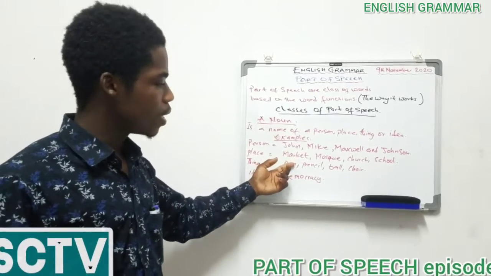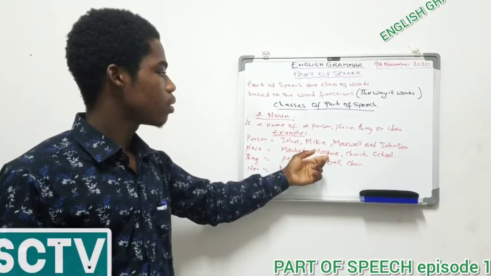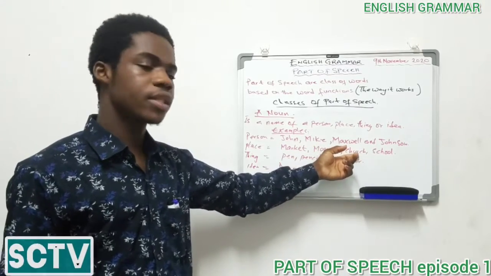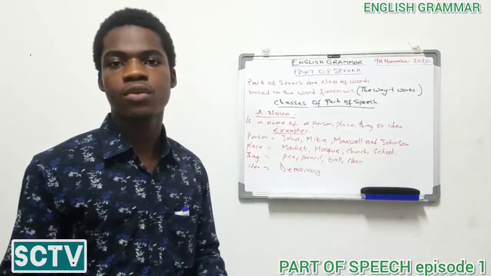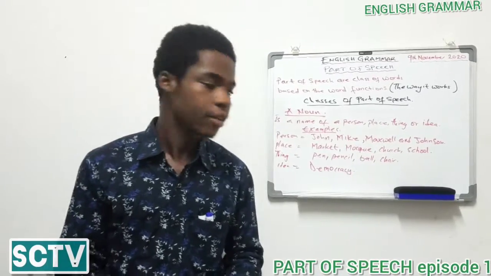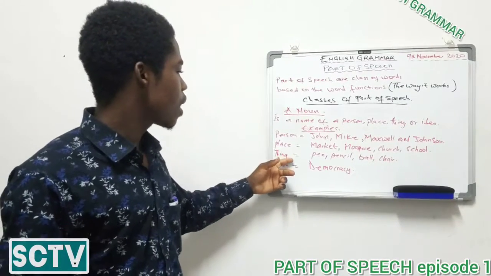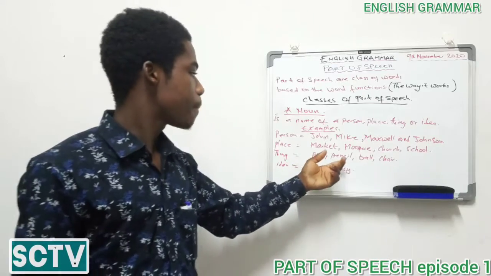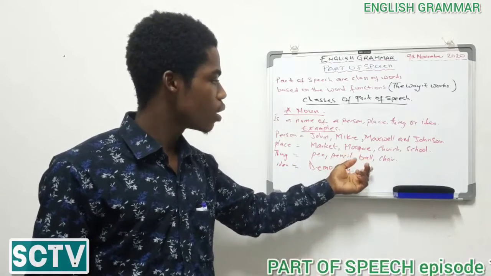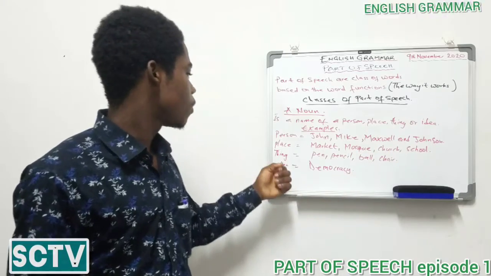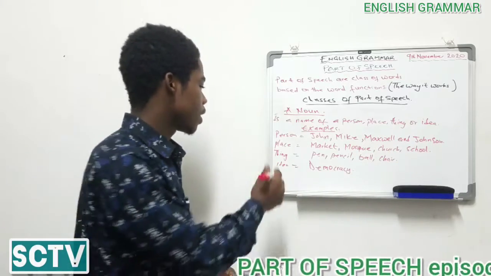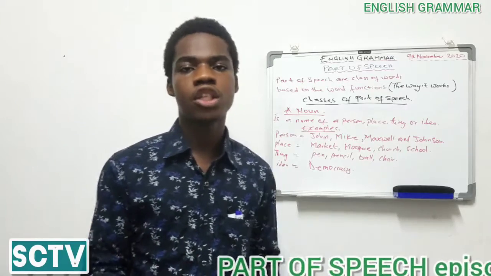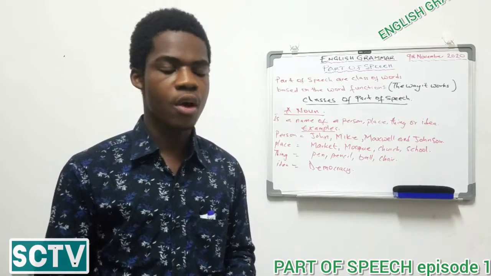We have the marketplace. We have the mosque for the Muslims; they go in there to pray. We have the church for the Christians, and we have school for we the students to go and learn. Then talking about things, we have pen used in writing in our schools, pencil, we also have ball, we also have the chair. Then with idea, we have democracy, where we share our own opinions about certain issues. I hope you are with me.